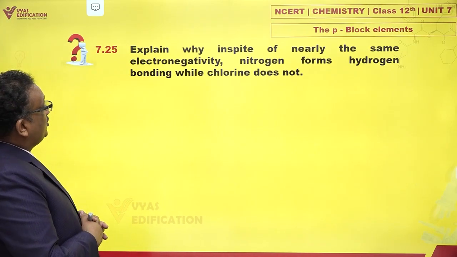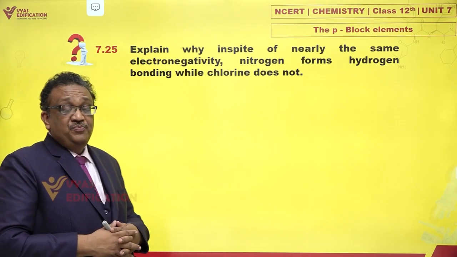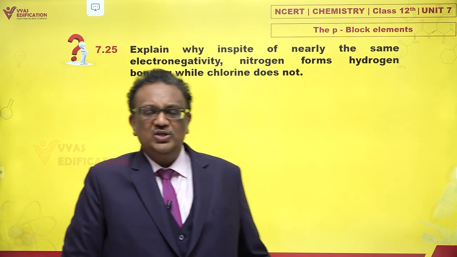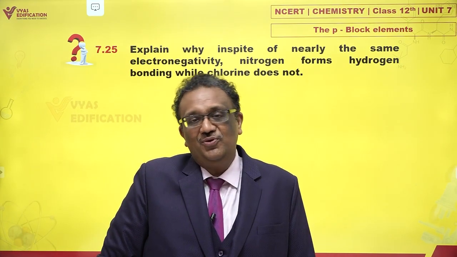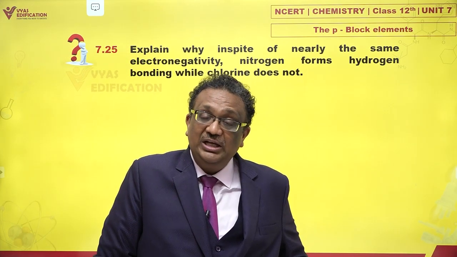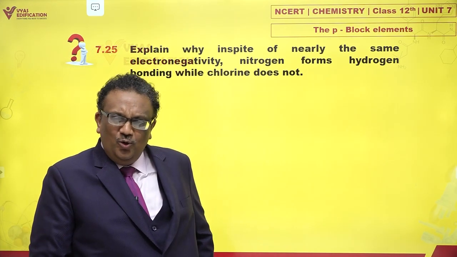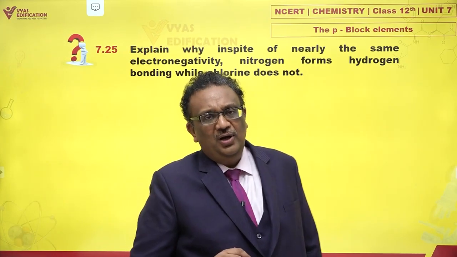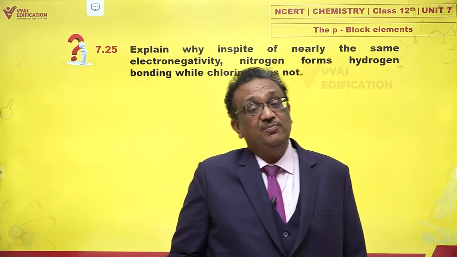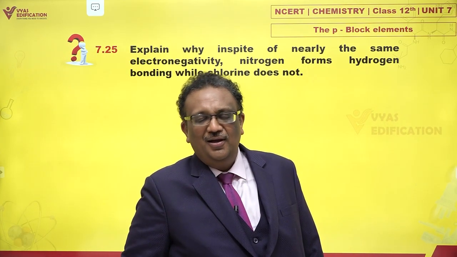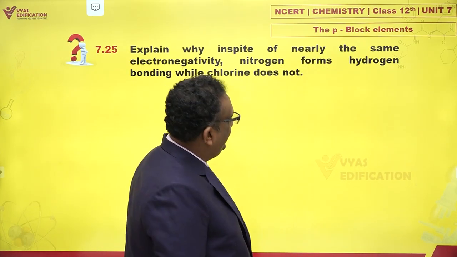Explain why, in spite of nearly the same electronegativity, nitrogen forms hydrogen bonds while chlorine does not. Now, this is a very interesting proposition, a very interesting claim. Do you actually know, first of all, how was hydrogen bonding guessed? Why do people say that something like a hydrogen bond exists? I'll give you a very beautiful data.